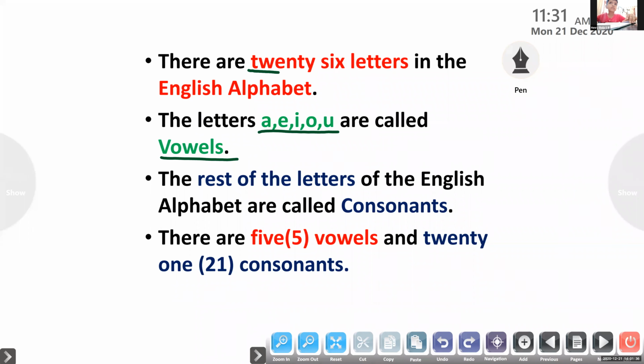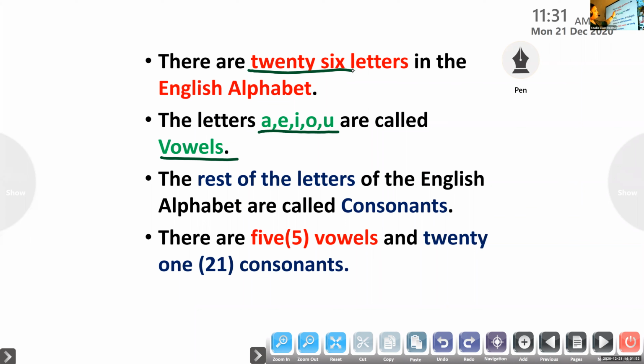See, I have underlined a number here on the screen. Did you notice? Yes, ma'am, I saw. Which is that number?